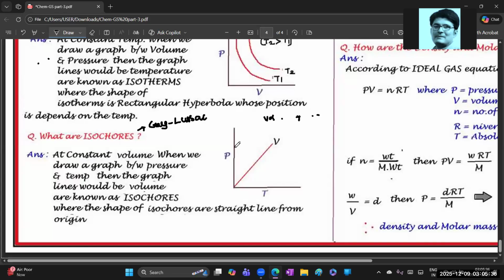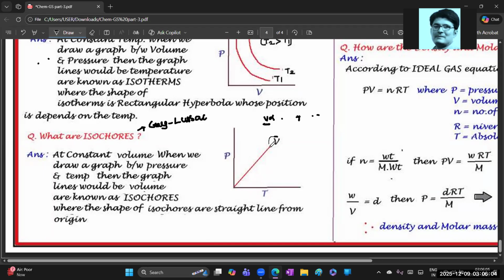In Boyle's law, temperature is taken constant; in Charles' law, pressure is taken constant; in Avogadro's law, both pressure as well as temperature are taken constant; but in the isochore, the volume itself is taken constant.